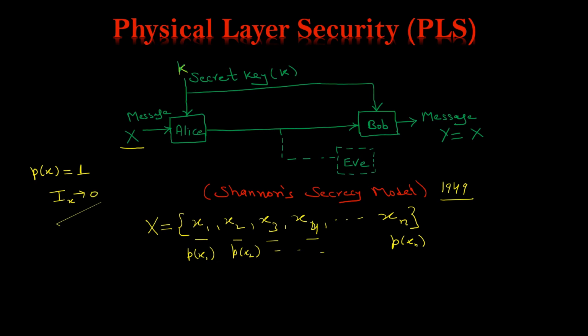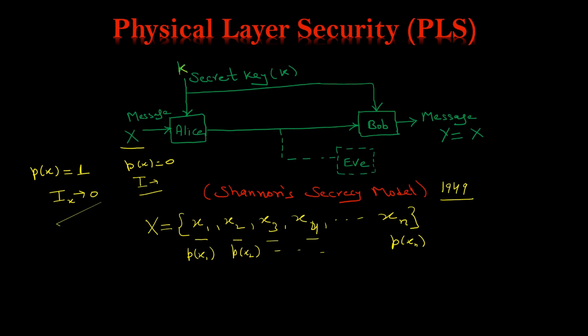If I take the example of the sun rises from the east, you know that the probability is 1, so it contains no information. If I say the sun rises from the west, the probability is 0, so it contains very large information, the highest information. We know that the sun cannot rise from the west, so probability has a direct relation with information.